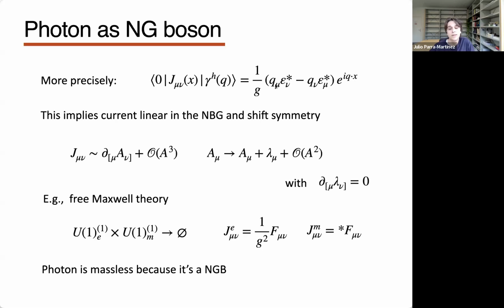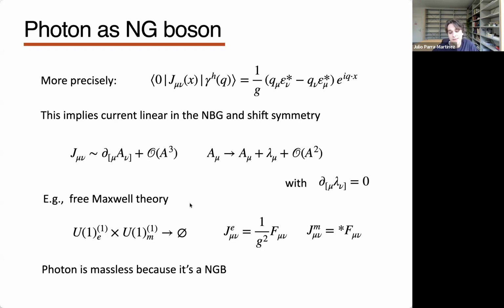Basically we learn that this current is the field strength of the photon, plus possibly corrections if the theory is nonlinear. That means it's a shift symmetry on the photon, where this is a constant, which in this case is just a closed one-form. This is all perfectly analogous to the case of the pions.